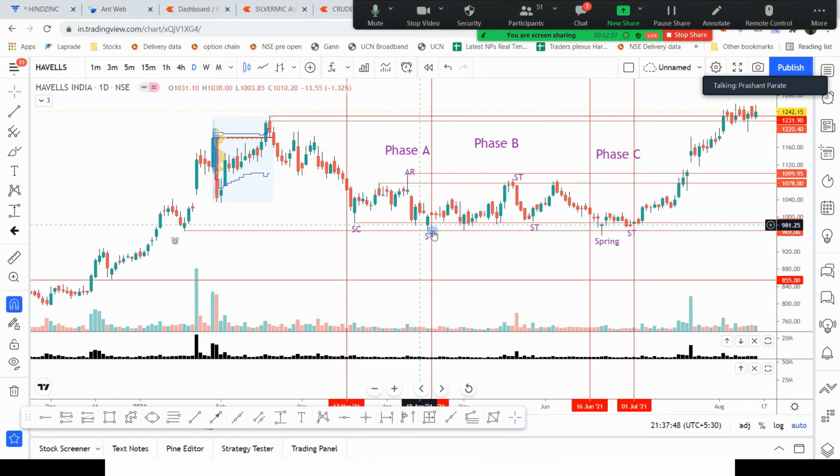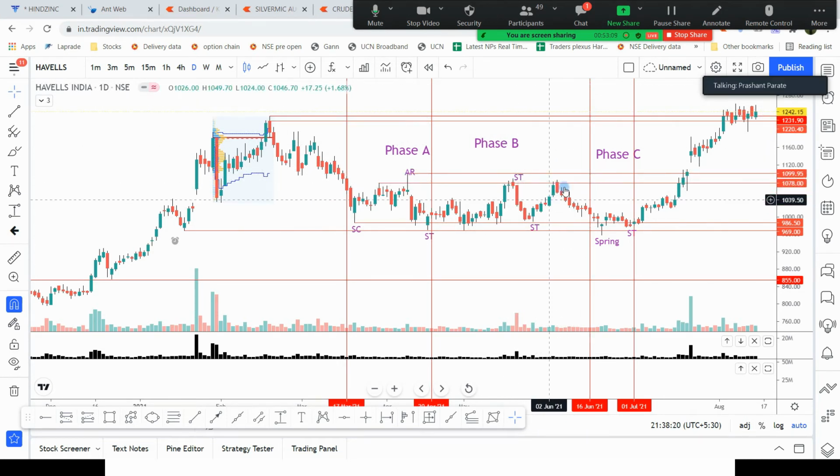Many people who did not exit at this time see that prices went up again till the resistance level, and they think that prices should go higher. So here is a high, here is a low, here is a higher low, and again a higher low. So there are two higher lows and one higher high formed here. They will see that prices should go up because it is trending upward, and they think prices will break this level and go up.